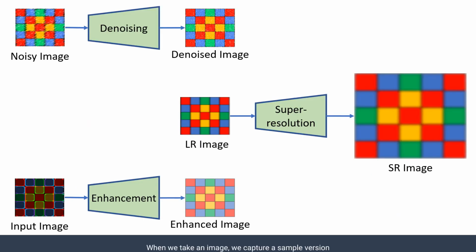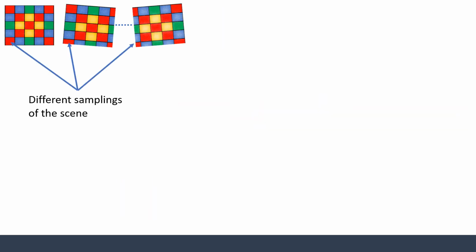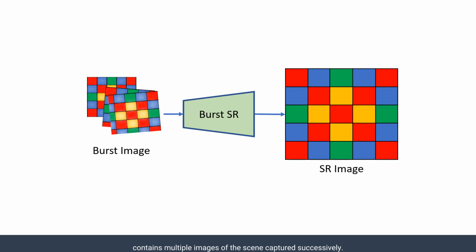When we take an image, we capture a sample version of the scene whose quality is limited due to the imaging sensor. Existing single image processing approaches aim to restore and enhance the image using learned priors. While they can generate natural looking images, they fail to restore details due to the lack of information.